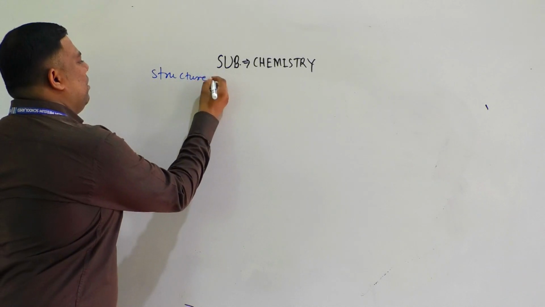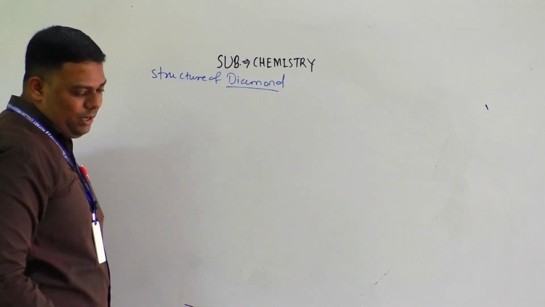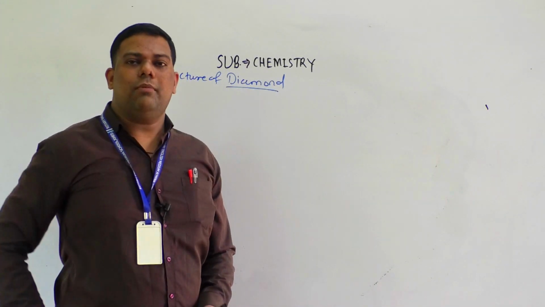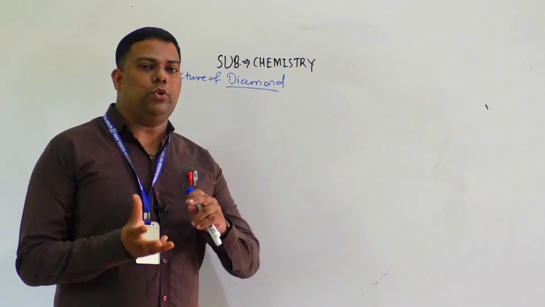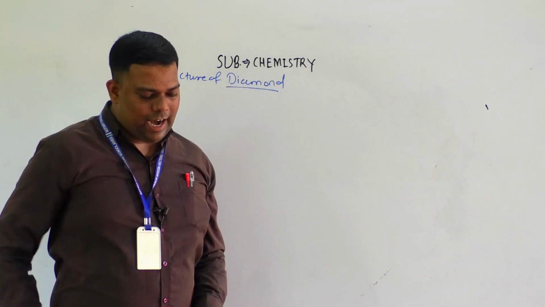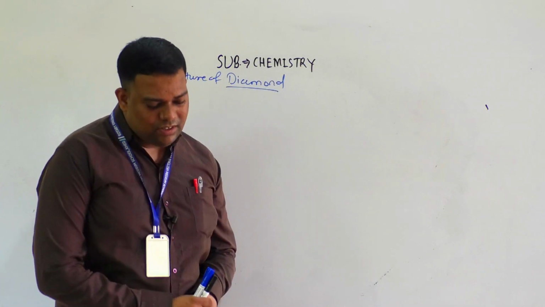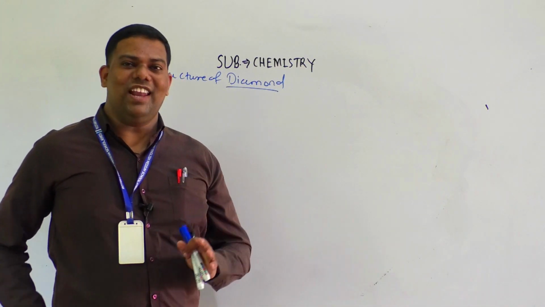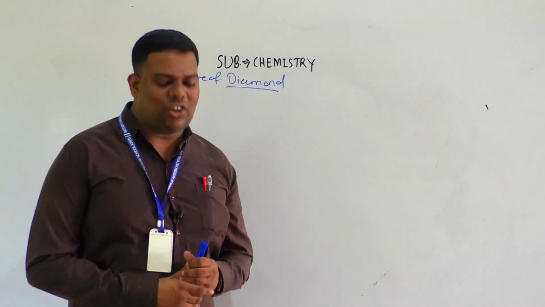Structure of diamond. So basically in the crystal structure of diamond, each carbon atom is bonded to 4 other carbon atoms in a tetrahedron manner. The valence of each carbon atom is satisfied in diamond and there are no free electrons. The valence of carbon is 4, and it will be satisfied in the structure of diamond.